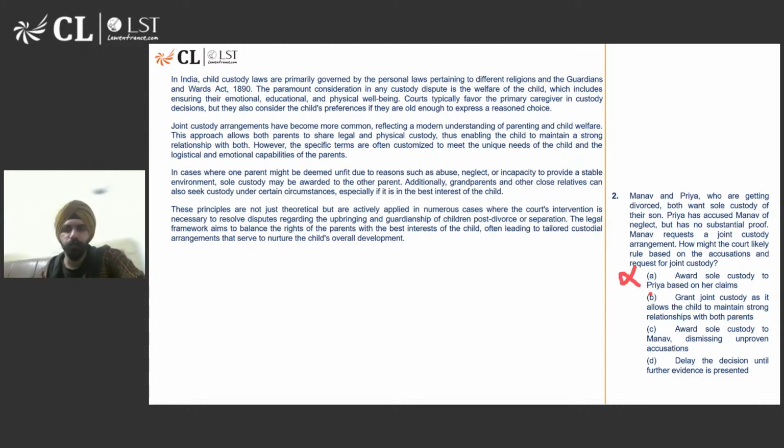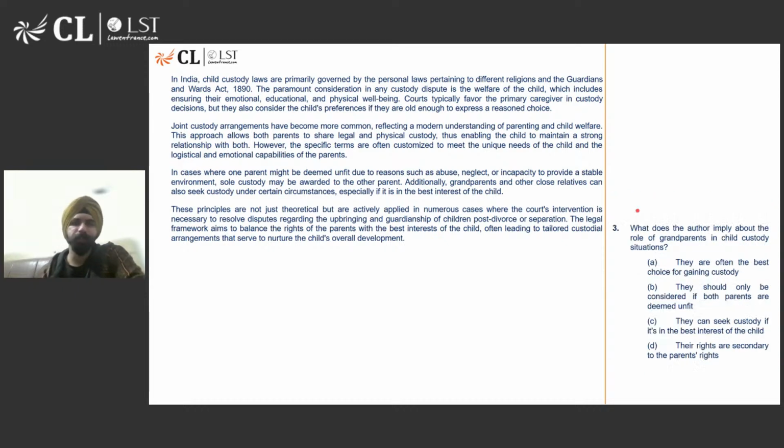It would not be awarding sole custody to Priya or to Manav, or delay the decision until further evidence is presented. It's going to be option number B. So well done, guys. Good job. Right answer. Let's do question number 3.